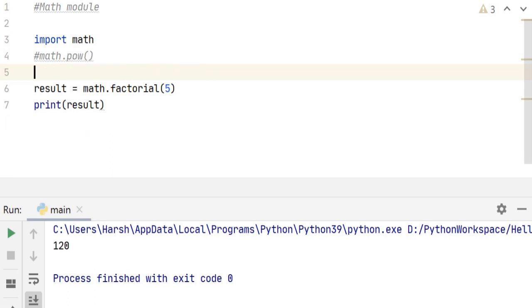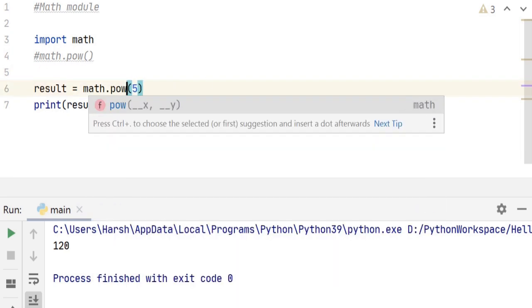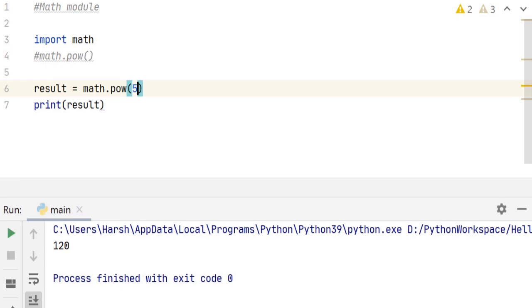Suppose we need to find what is 5 raised to the power 3. To do this, we just type math.pow 5 to the power 3. Right? And then when we run it, we get 125.